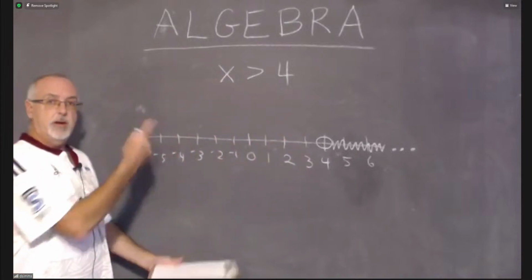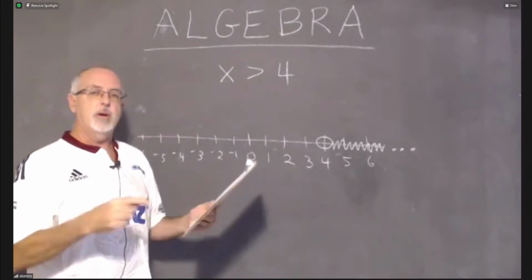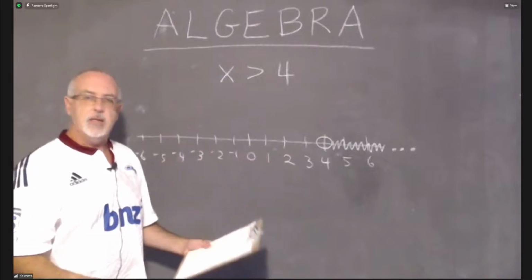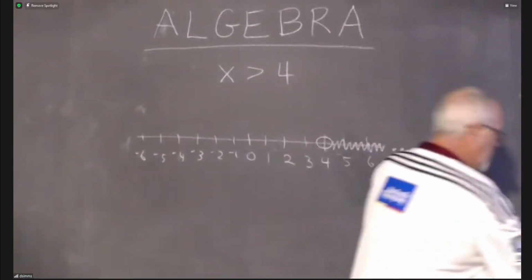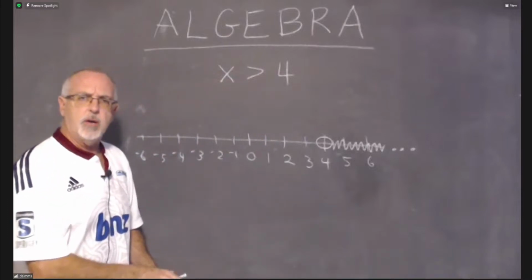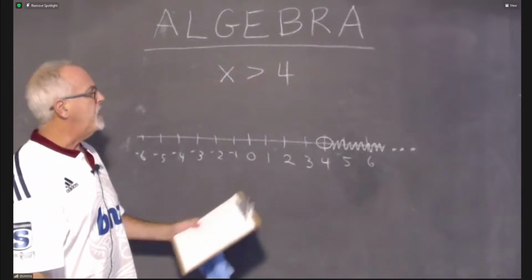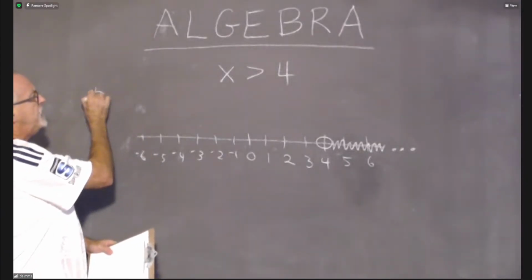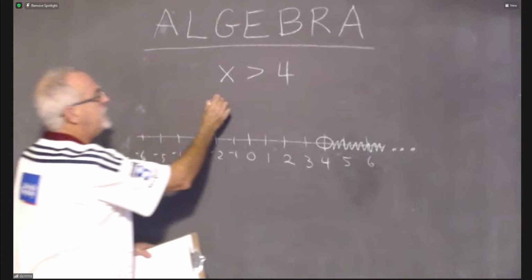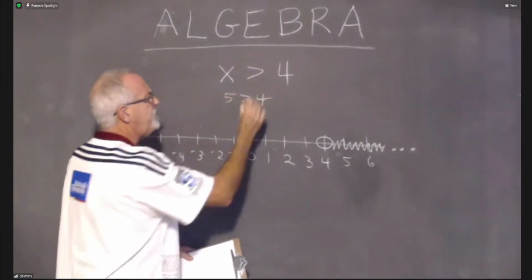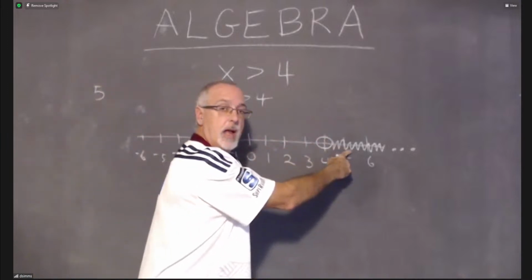The negative numbers are over here on the number line. So we need to do quite a few examples so that we can make sure that we've seen everything and nothing can surprise us anymore. I will do a few more right now. And I'm also going to check with values sometimes. So how about if we check the number 5? Is 5 greater than 4? Yes, it is. So therefore, 5 should be shaded, and it is.